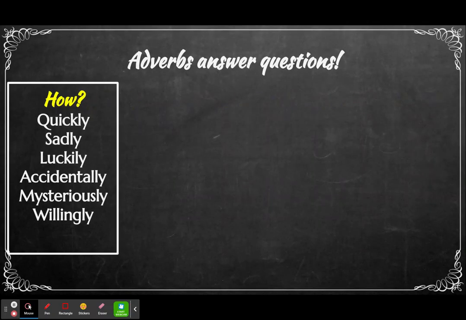All right, so adverbs answer these questions. How? So this would be like describing a verb. How? She ran quickly. So if you look at she ran quickly, it modifies the verb ran. You don't have to write all of these down. Like she acted mysteriously. Mysteriously would be describing how she acted. So write a couple of them down.